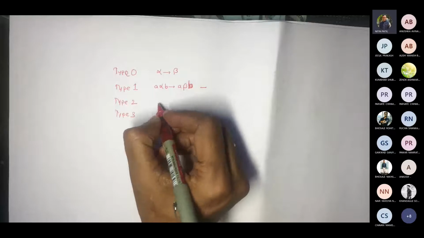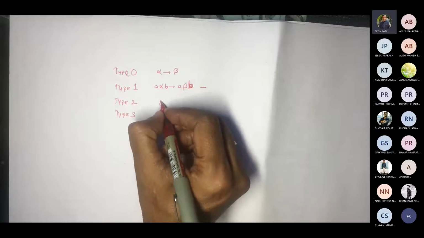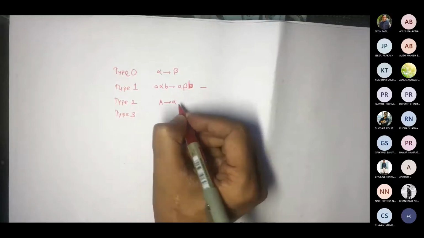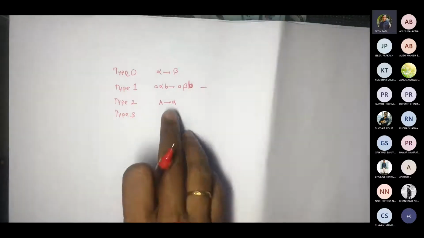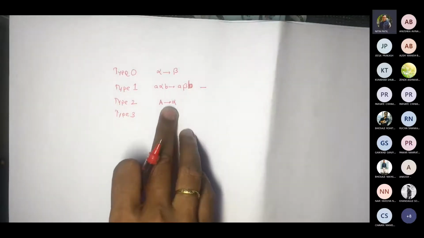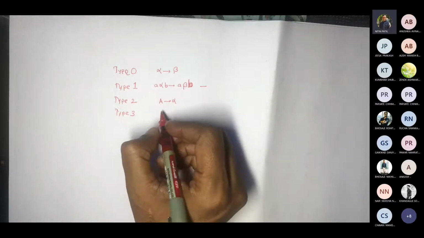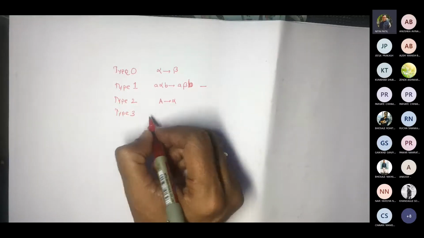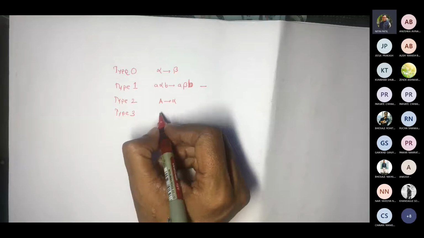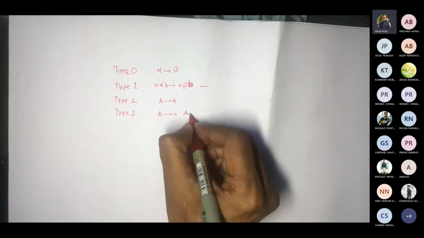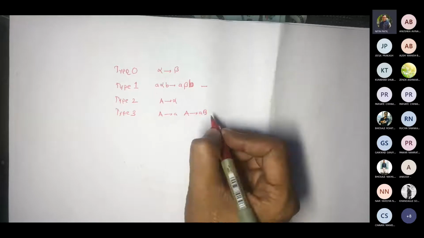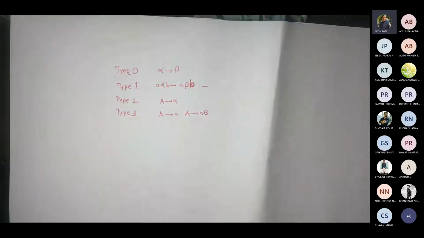Then we said there would be context free grammar where there would be a variable which gives an alpha, correct? Which would be a combination of terminals and non-terminals. Now, for this particular type 3, which is a kind of regular grammar, we said these could be the proper productions for it. Now, if I try to see the relationship between all four,